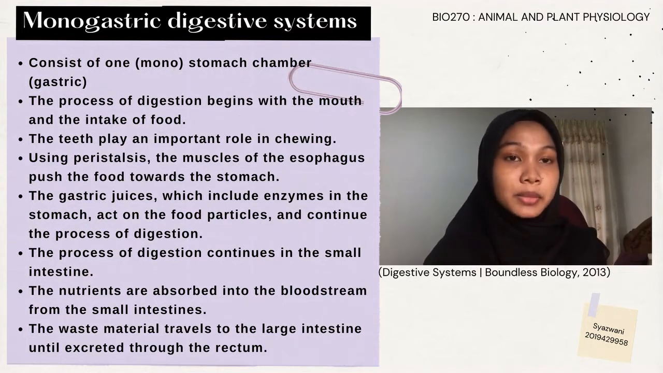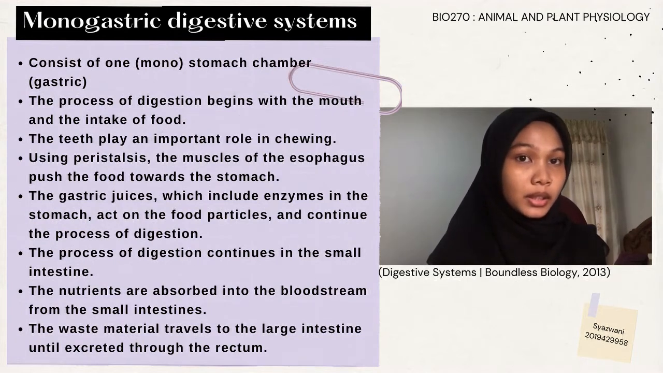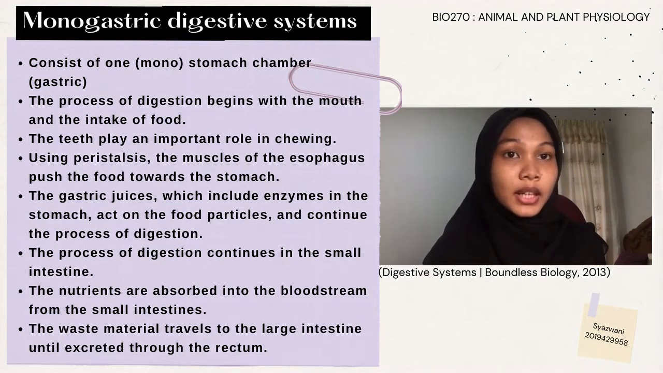The process of digestion begins with the mouth and the intake of food. The teeth play an important role in mastication, which is chewing. The enzyme present in saliva also begins to chemically break down the food. The esophagus is a long tube that connects the mouth to the stomach. Using peristalsis, the muscles of the esophagus push the food down towards the stomach.